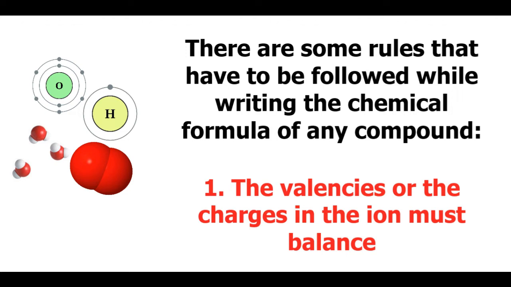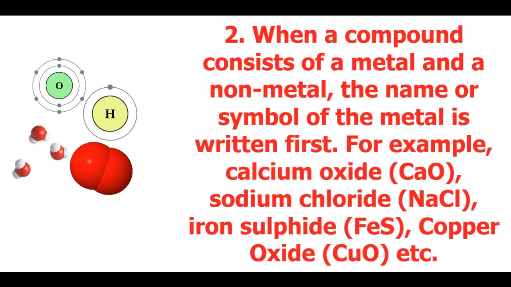You will understand this better when we take some examples a little later. The second rule says, when a compound consists of a metal and a non-metal, the name or symbol of the metal is written first. For example, calcium oxide has the formula CaO. Sodium chloride has the formula NaCl. Iron sulfide with the formula FeS and copper oxide with the formula CuO.